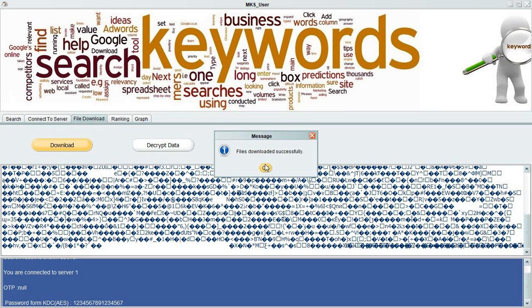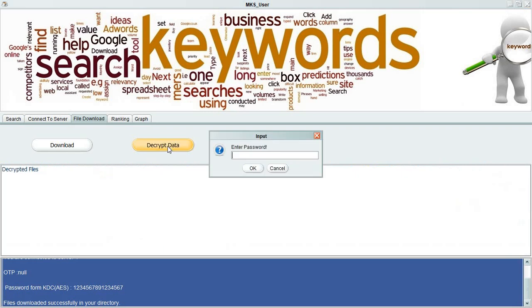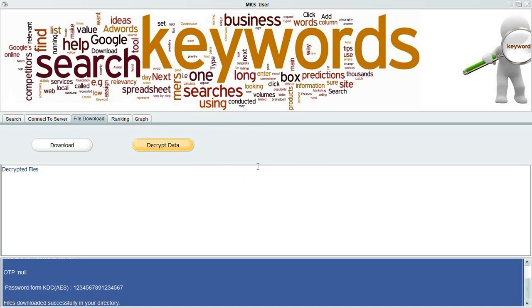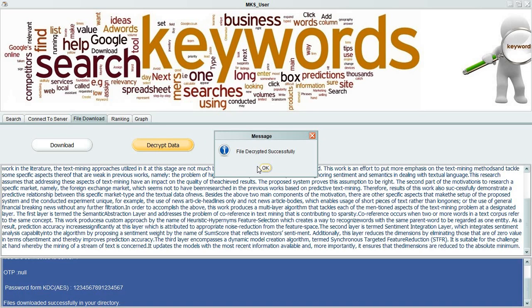So next step is to decrypt the data. So go to decrypt, then enter the server password. Now the file is successfully decrypted.